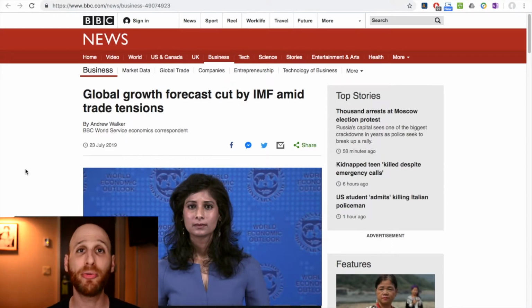It talks about how the global growth forecast is cut by the IMF amid trade tensions. Before we get into some of the elements of the article, why don't we break down this heading a little bit. Global growth forecast, that's the expectation or judgment of what economic growth is likely to be on a global level. And here we're talking about how it's been cut, reduced, brought down by the International Monetary Fund. One of the big reasons for that is the trade tensions between China and the US, which are going to be taking away from global growth.